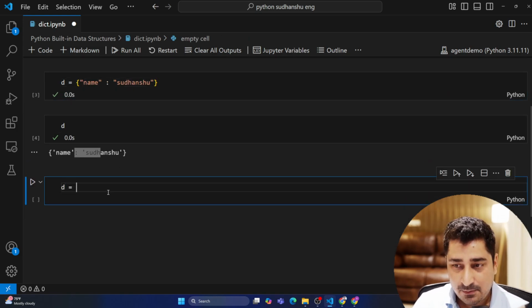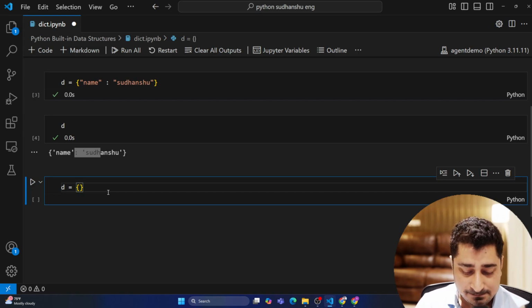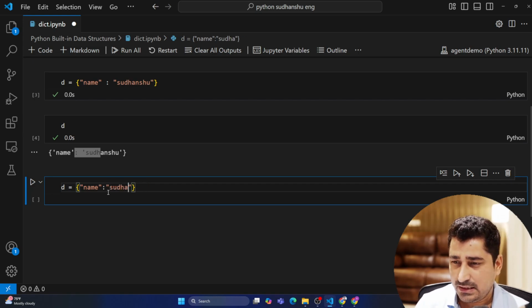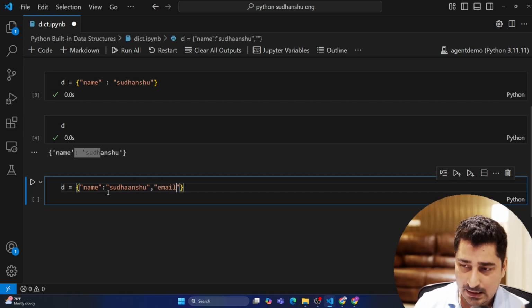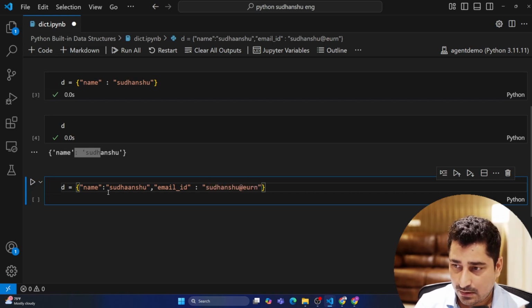Now here again, I'm going to create a dictionary. Name is going to be Sudhanshu, and then email underscore ID is equal to Sudhanshu at the rate Euron.1.